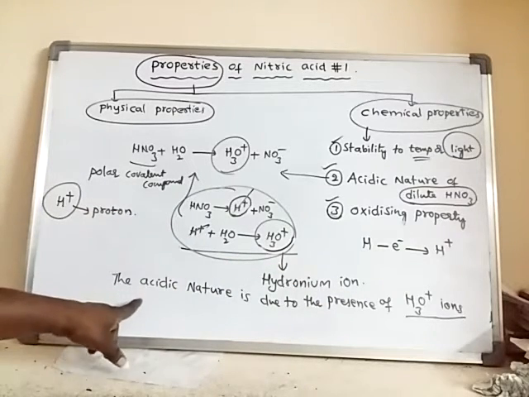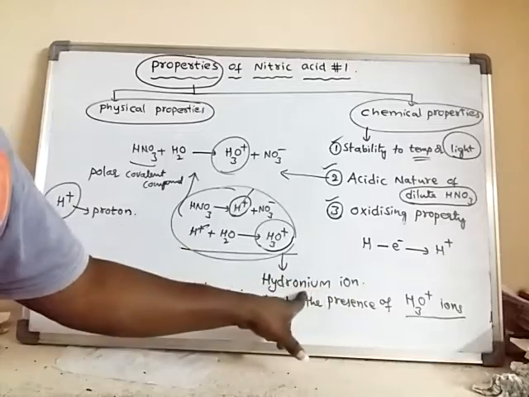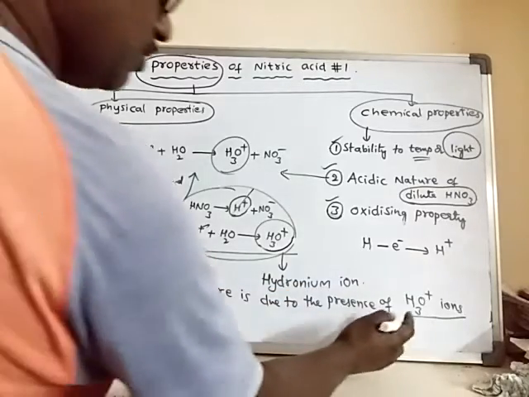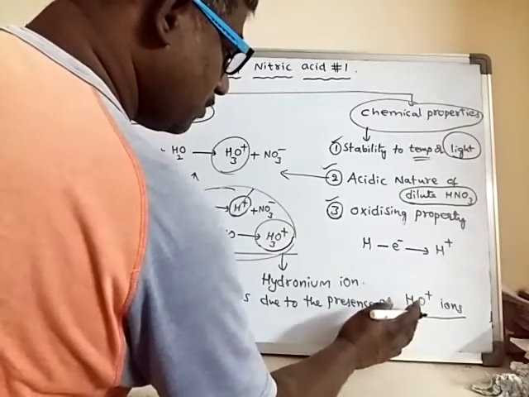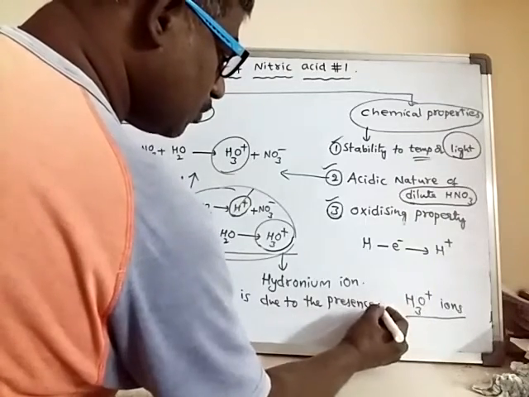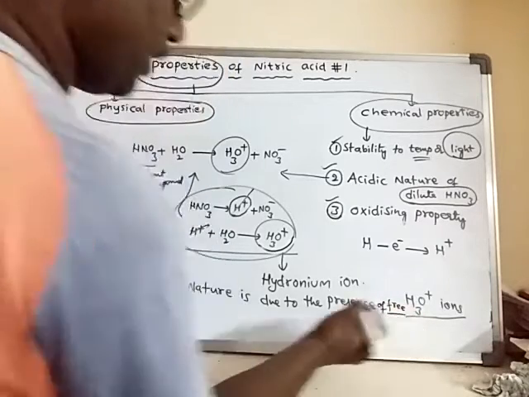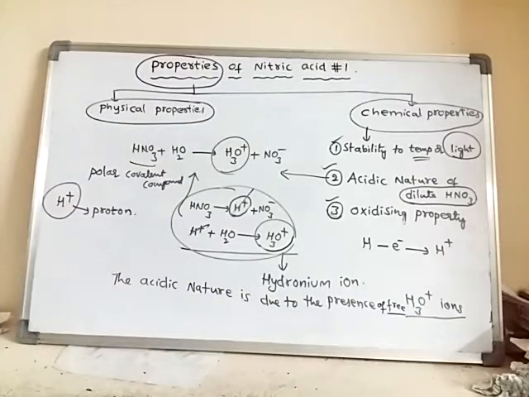Because of the presence of free hydronium ions in the acid, the dilute nitric acid will show acidic nature.